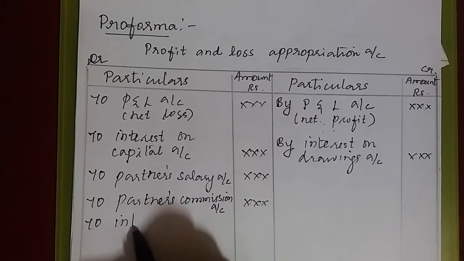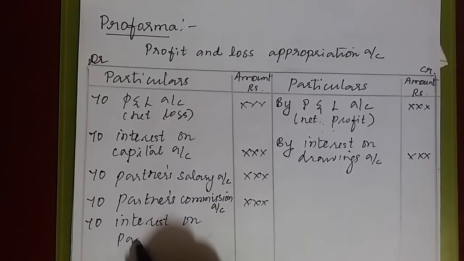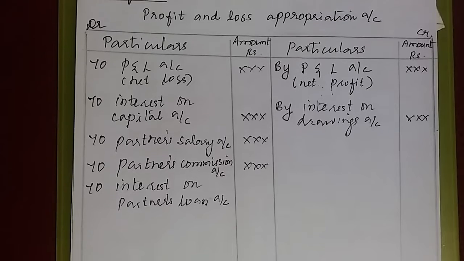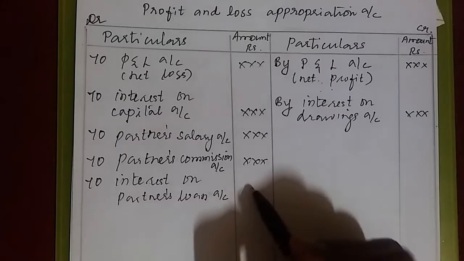And the next one is interest on partners loan. This is also an expense to the firm. This should be written here on the debit side of P&L appropriation account. This interest should be paid by the firm to the partners on the loan which was taken by the firm.